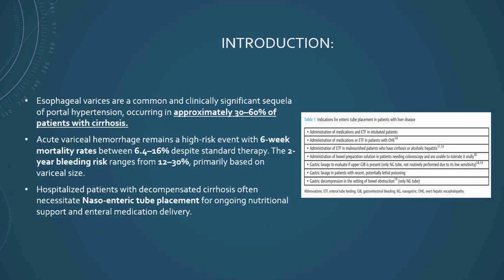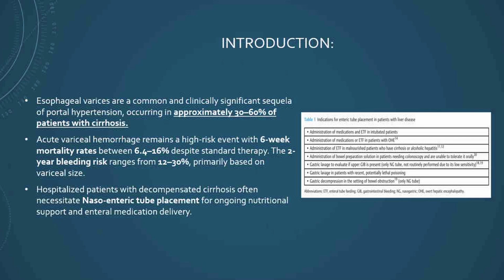So quick introduction for all of us. Esophageal varices. I thought it was pretty interesting just to look at some of the percentages that we've seen all around. Around 30 to 60% of all cirrhotic patients can exhibit or have esophageal varices, which is a clinically significant sequela of portal hypertension in more than half the patients. And what I found interesting is the acute event of variceal hemorrhage could be around 6.4 to 16% despite standard therapy. And the 2-year bleeding risk was close to 30%, which is pretty significant.